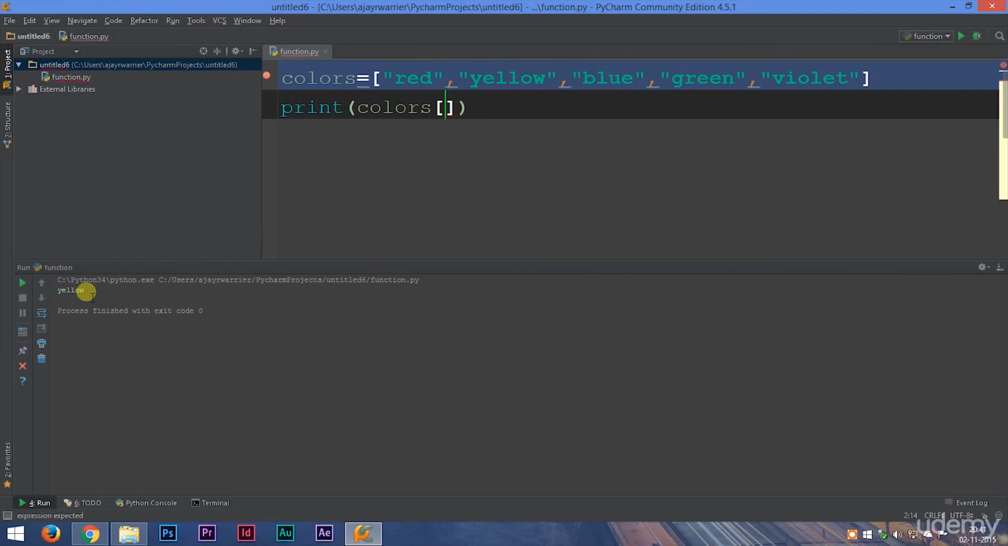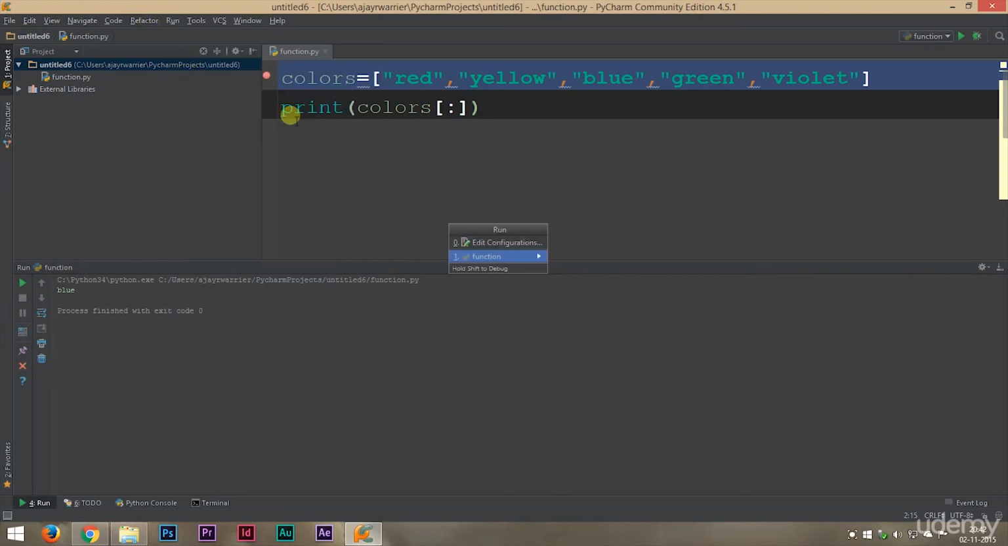So to access the third element, we can type in 2. We'll run this and we get blue. So you get the point, right? Very cool. Now the same way as we sliced our strings, we can slice our list. So if we use a colon without any numbers, it will print out the entire list. You can see here in the output screen.